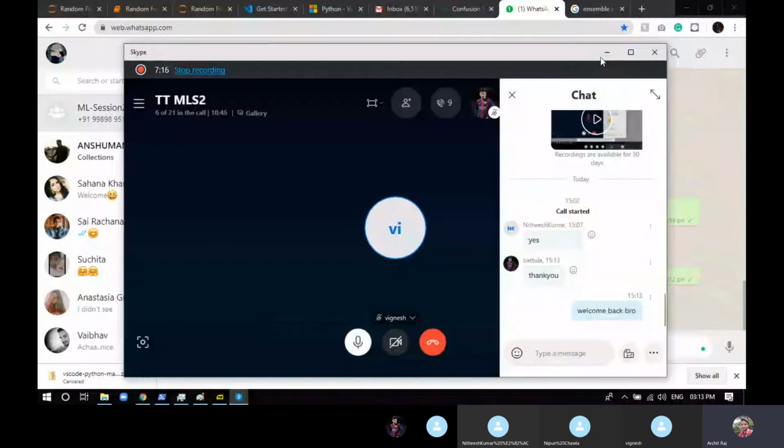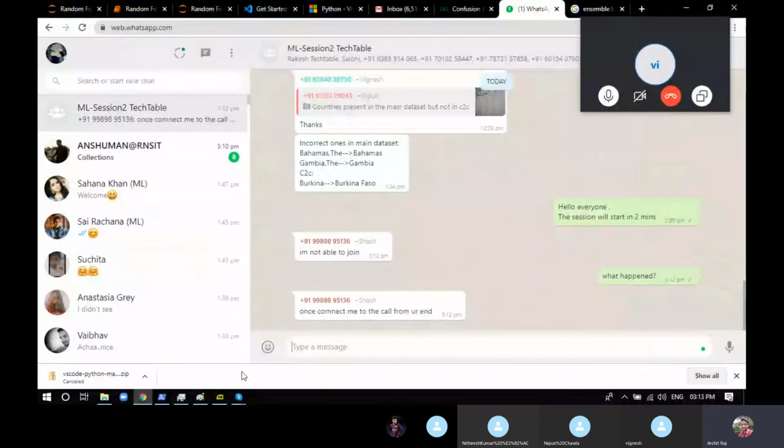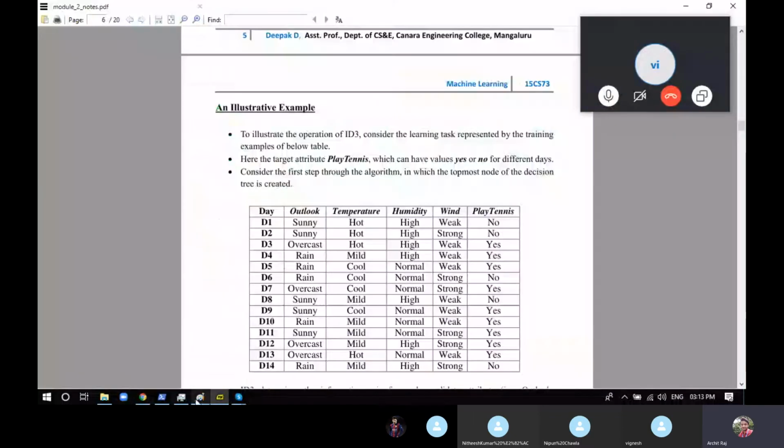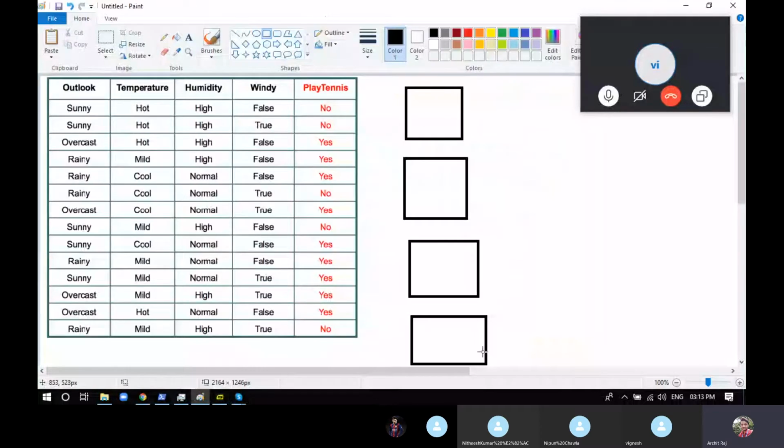Now we'll go to the same page that we are doing. So in a random forest, we are going to make 4 decision trees, and for 4 decision trees, we are going to make 4 different bootstrap data sets. Now, what is the bootstrap data set? A bootstrap data set is just a subset of your main data set in which you randomly select some rows and some features. Now, what exactly do we mean by some rows and some features?